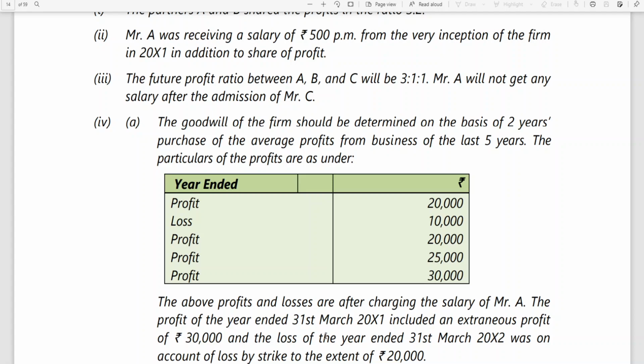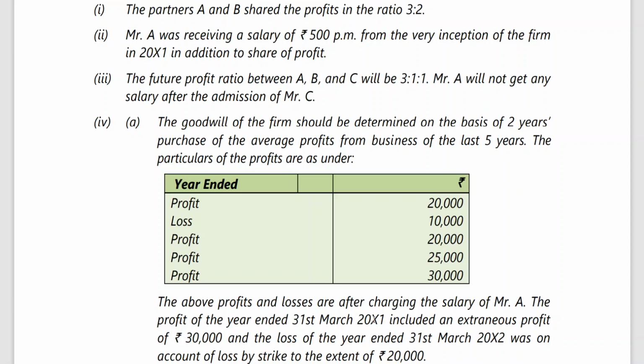The profit for the year ended 31st March will include extraneous profit, means abnormal profit. And the loss of the year ended 31st March 12 was on account of loss by strike to the extent of 20,000. I think since CA Foundation, I was telling you this example I have given you for valuation of goodwill. Strike is not a normal item. I've given the example a number of times. Strike is not a normal item, it is an abnormal item.